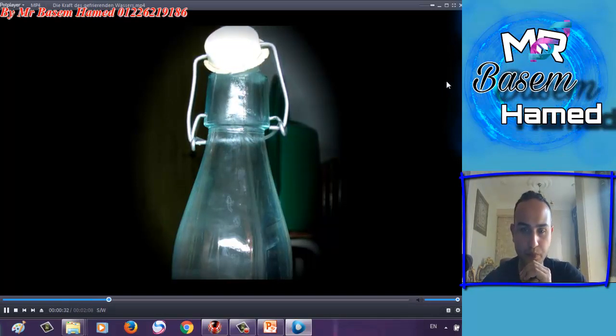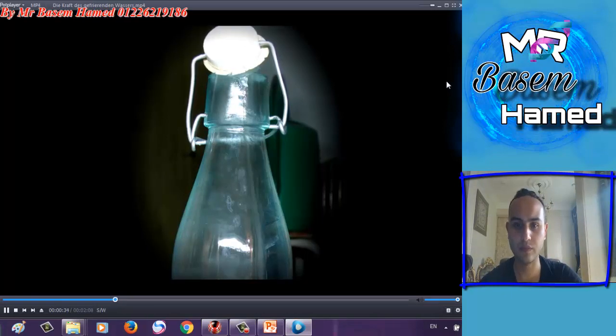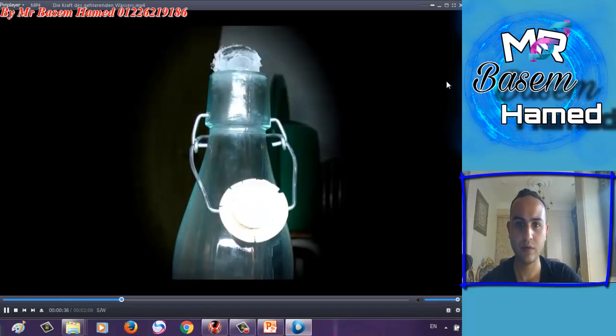Look, it pushes the top of the glass. It's still pushing and expanding now. The more it expands, it smashes the bottle. So the water bottle explodes.